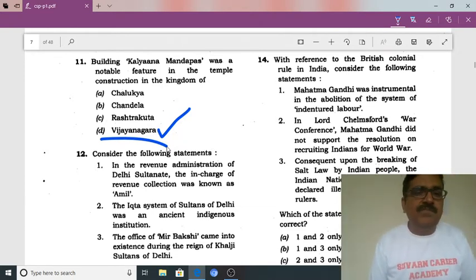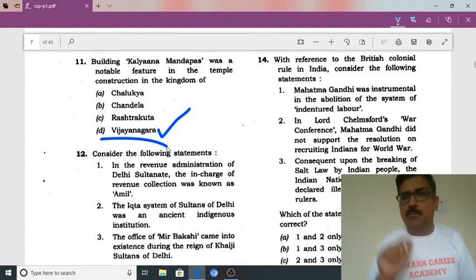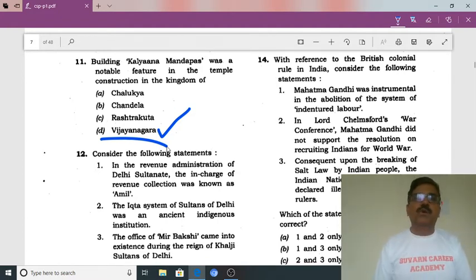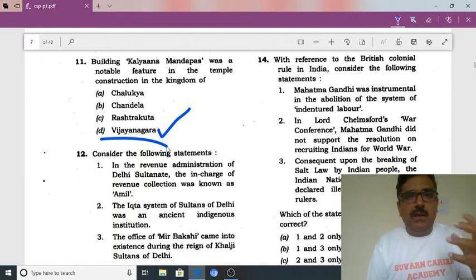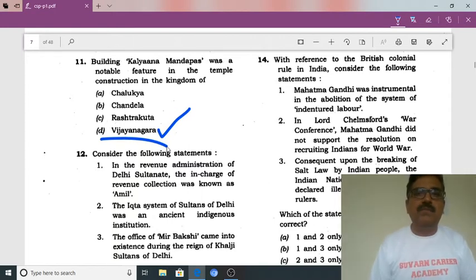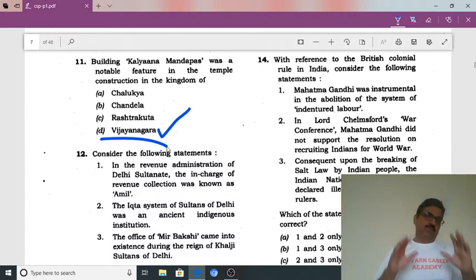See friends, this Vijayanagara kingdom was on the border of Karnataka and Andhra. The capital was purely in Karnataka. That was Hampi, which is on the banks of the Tungabhadra. Some questions that may arise on this Vijayanagara kingdom: when was the battle of Talikota fought? This battle of Talikota is also known as the Rakkasatangadigi war.